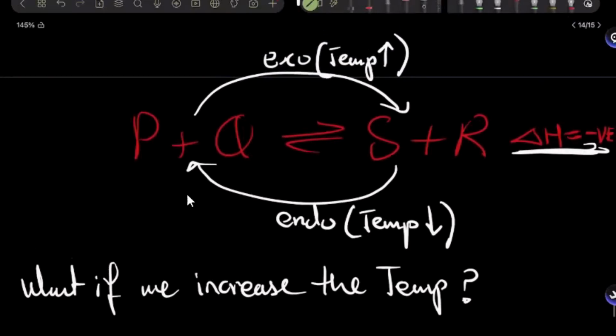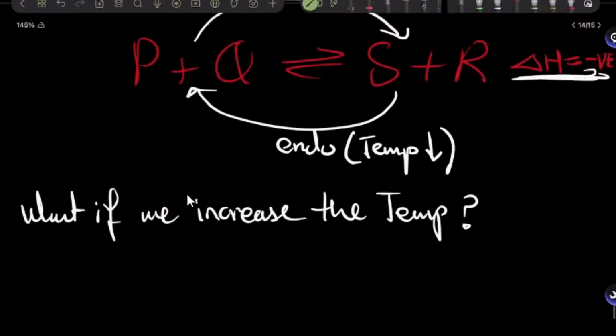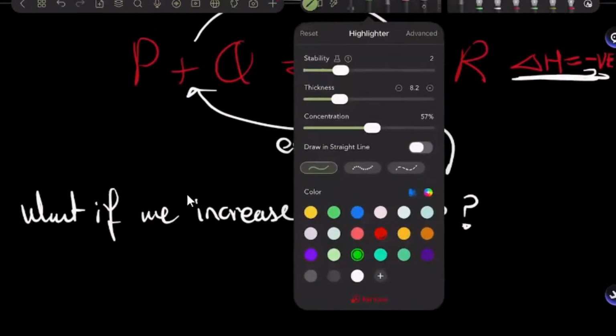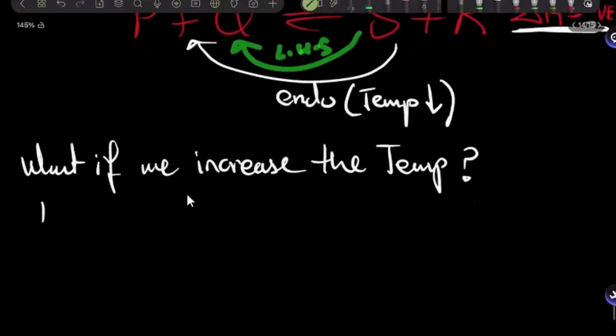In order to decrease the temperature, which reaction should the equilibrium favor? The endothermic. So it's going to shift towards the left-hand side in order to decrease the temperature again, and favor the endothermic reaction.